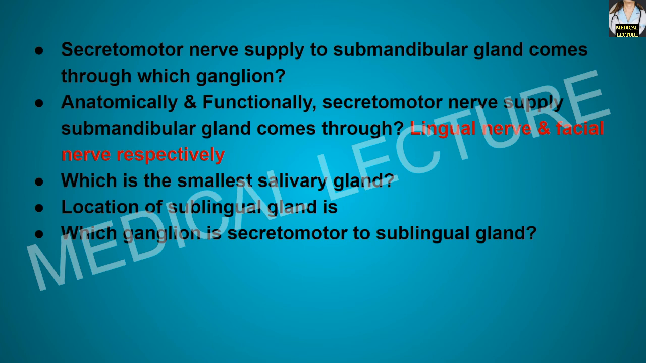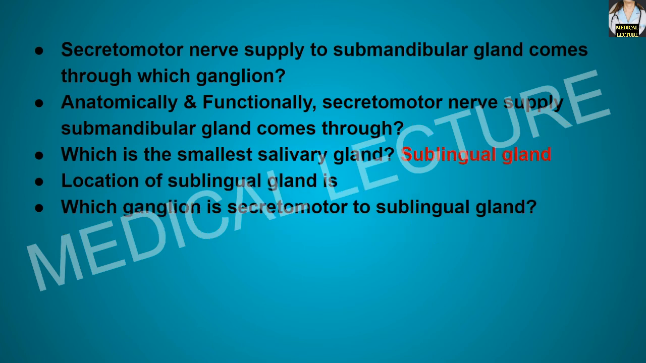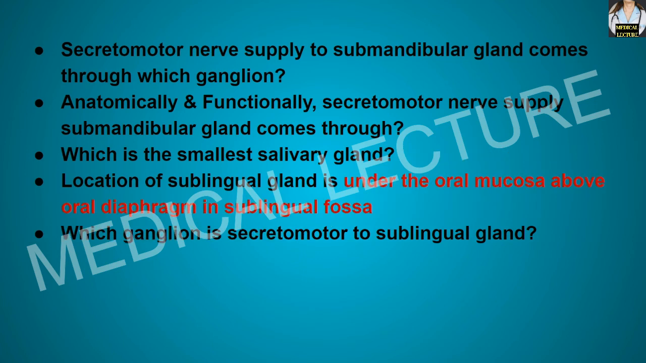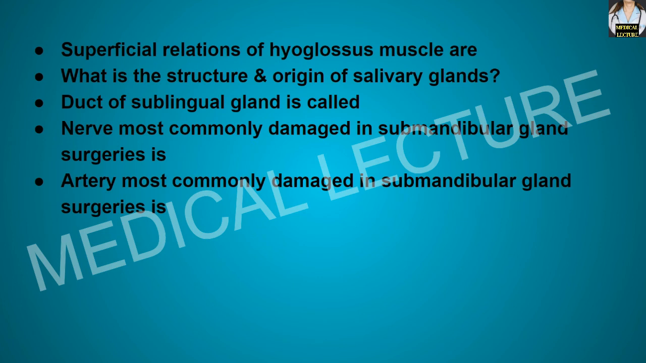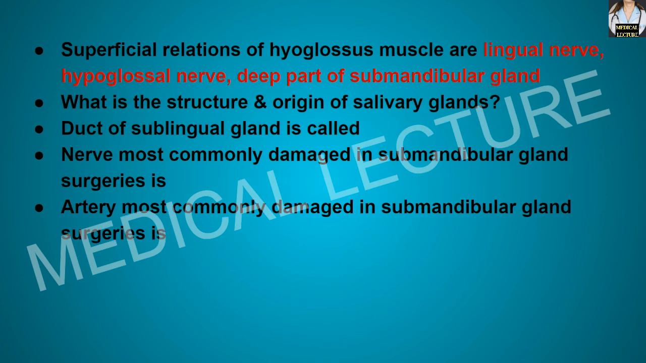Which is the smallest salivary gland? It is the sublingual gland. The sublingual gland is basically located under the oral mucosa above the oral diaphragm in the sublingual fossa. Which ganglion is secretomotor to the sublingual gland? It is the submandibular ganglion. Now, the superficial relations of the hyoglossus muscle are the lingual nerve, hypoglossal nerve, and the deep part of the submandibular gland.